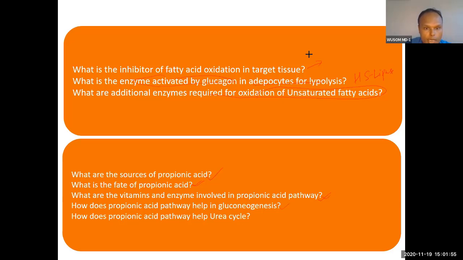So how does propionic acid pathway help in gluconeogenesis? Gluconeogenesis is the process of formation of glucose, synthesized from non-carbohydrate sources. So succinate will also be converted into glucose. You can answer this. How does propionic acid pathway help urea cycle? It helps the urea cycle by supplying a 4 carbon compound. So go through, try to answer these questions. If you can answer, that's good. If you cannot answer, at last I will give the answer.